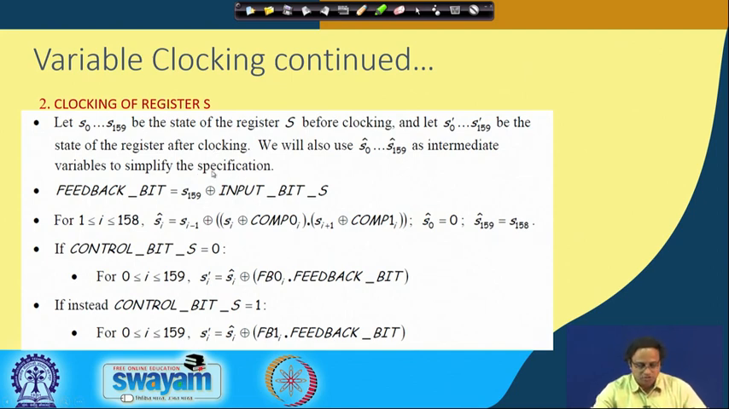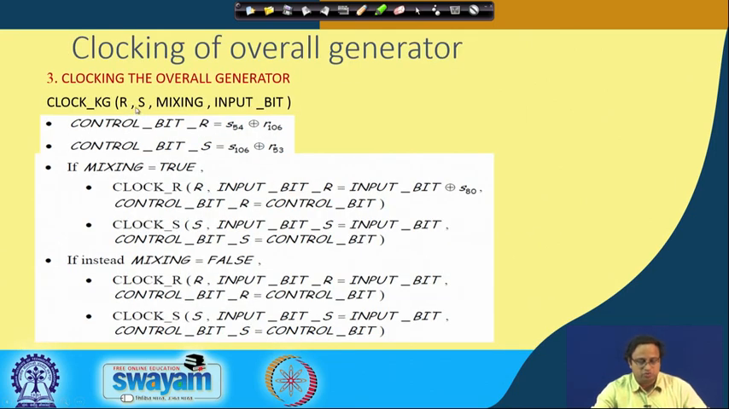So you update the register R and the register S through these algorithms, and then you clock the overall generator in this way. If you set mixing to true, then you clock R and clock S by these equations. Here I take my input bit R and XOR it with S80, one of the states derived from S. It is a very interesting way of updating, because register R is now being mixed with the state of register S. That is happening because mixing is set to true.